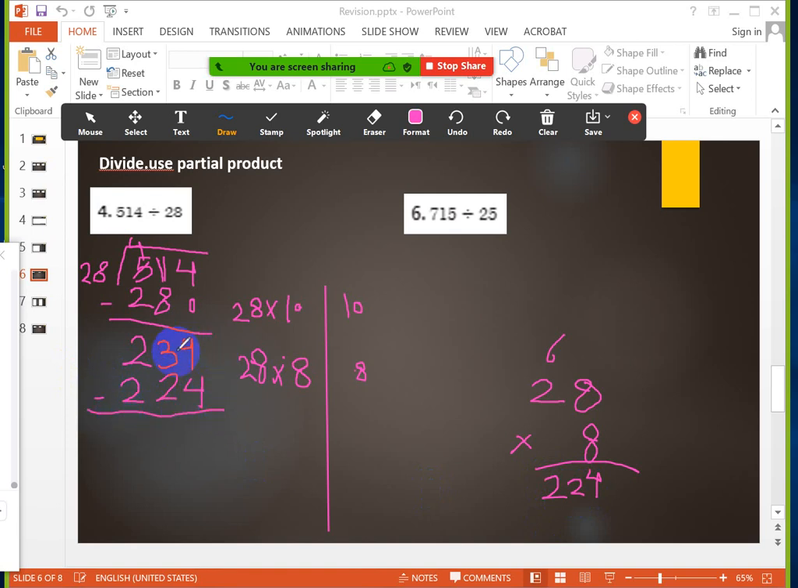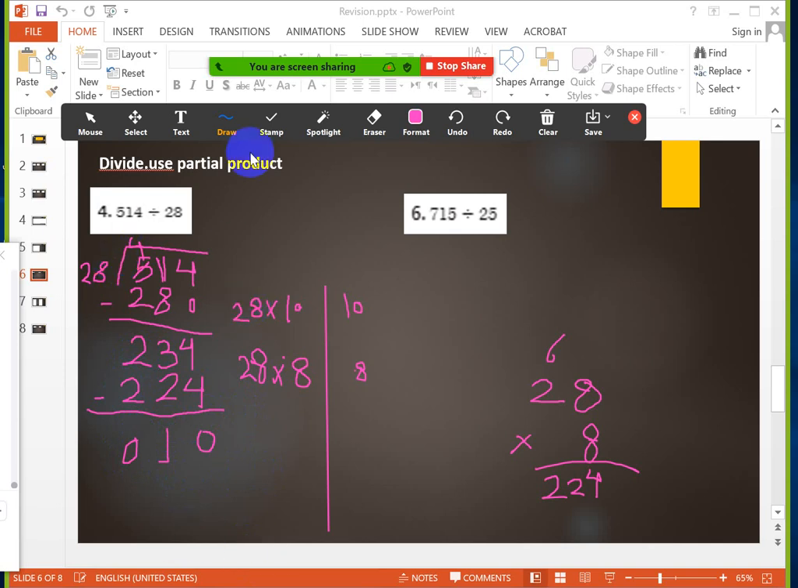Now I will subtract. Let's subtract. 4 minus 4 equals 0. 3 minus 2 equals 1. 2 minus 2 equals 0. So look, the number is 10. Now, can I divide 10 on 28? No, right? Because 10 is less than 28, so I can't divide it. So I will stop here, girls.